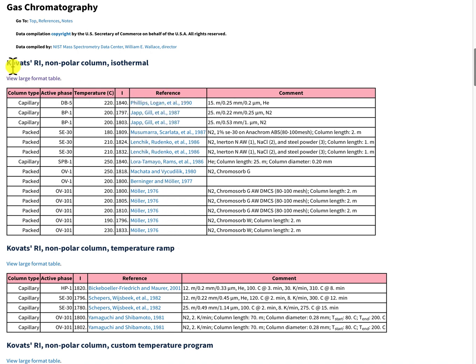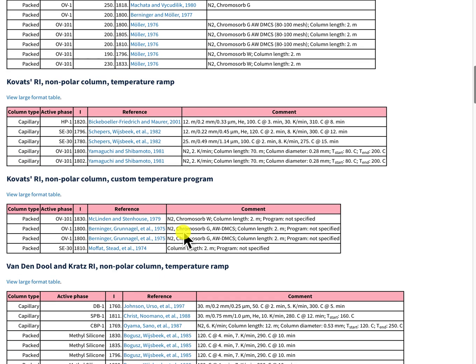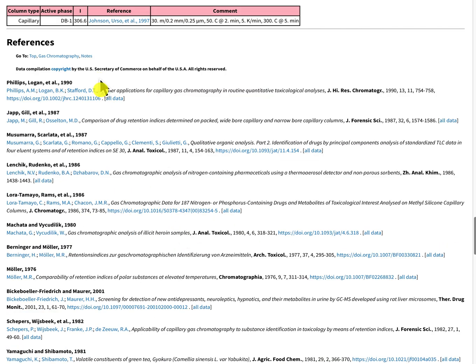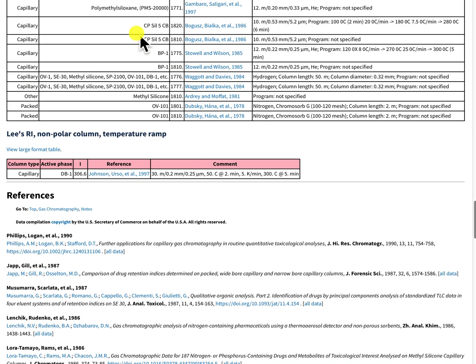So this is one set of conditions, this is another set of conditions, and so on. And at the end, you'll find all the references. A lot of these are actual articles, so you can find their information, the chromatograms, from these articles. Okay, if I go back,